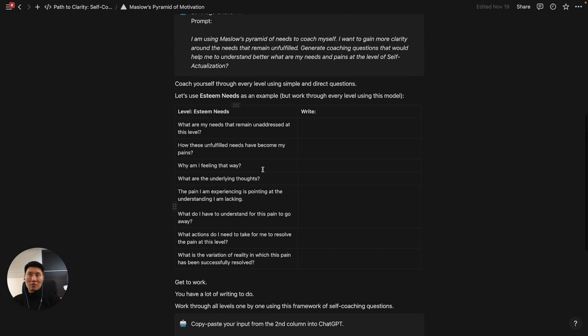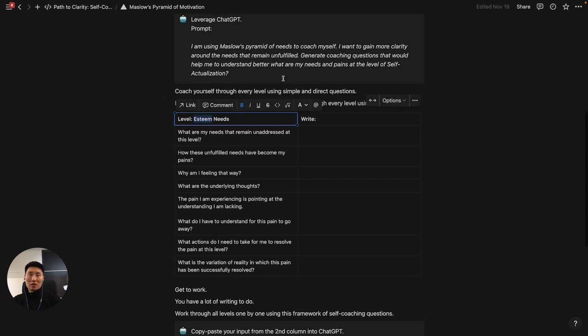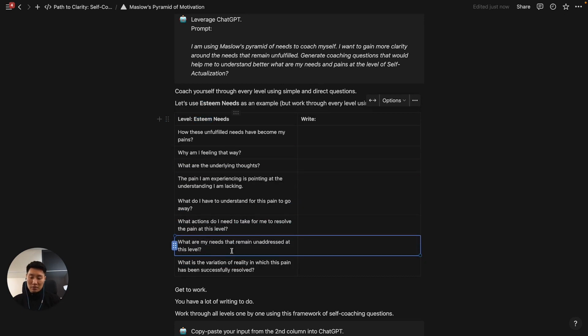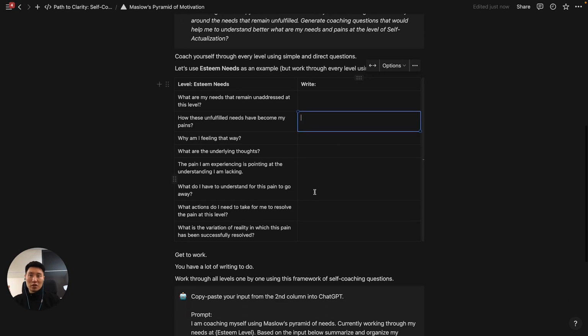Here's an example. For example, we're going to use esteem needs, right? So on the level of esteem needs, you're going to generate, using this prompt, all these questions, write them all down in one column, right? And write through it. Do all the self-reflection exercise and write through every single question, right?